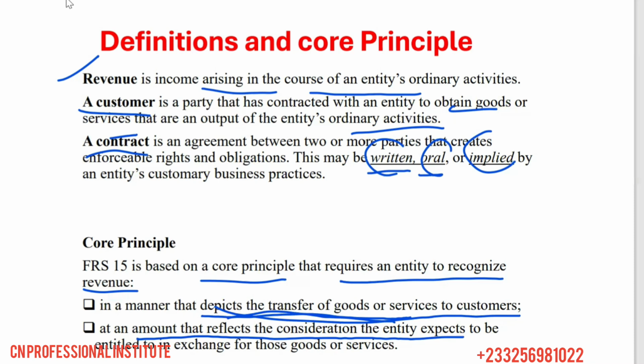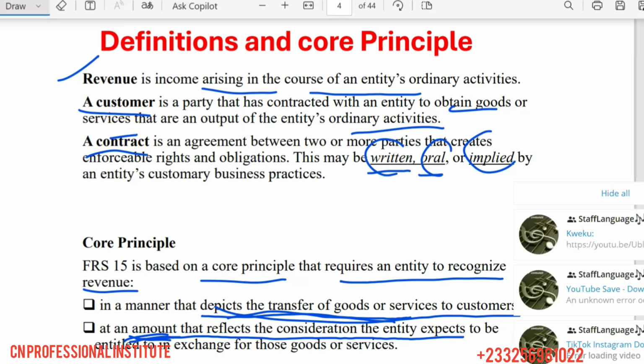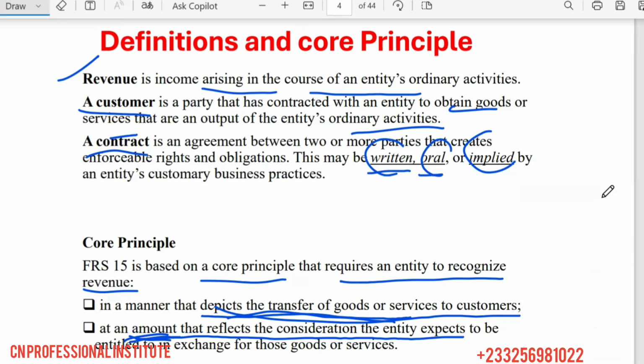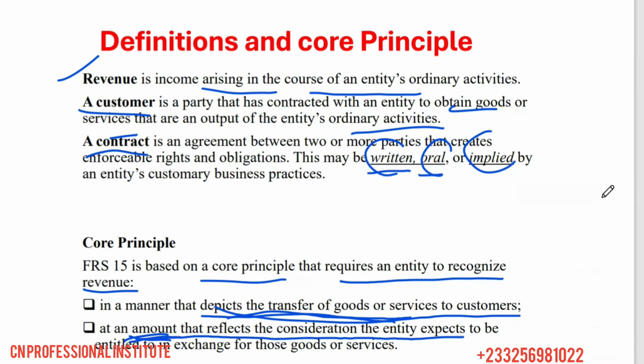And at an amount, the amount, very important, at an amount that reflects the consideration that the entity expects to be entitled to. So we said there are so many factors that can affect the amount of revenue to recognize. That is what we call the transaction price. There are so many factors that can affect the transaction price.